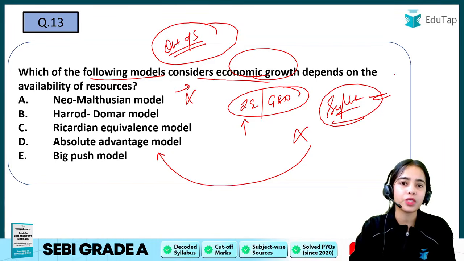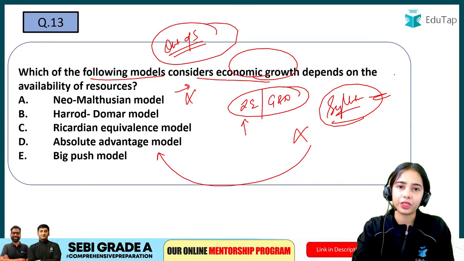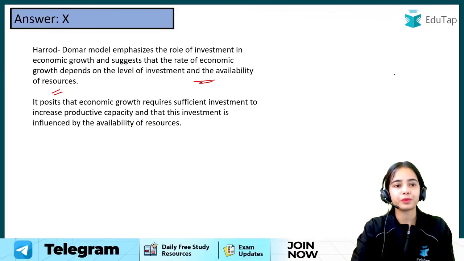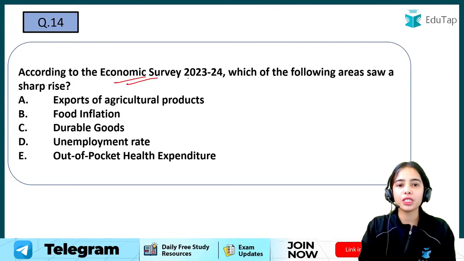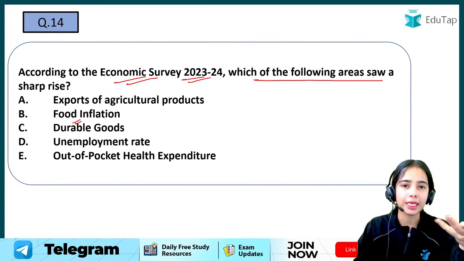Okay, one or two out of syllabus questions can come, but you should not be afraid about it. Leave it, or use your logic if they can be answered through logic. Okay. Next, according to the Economic Survey of 2023-24, which of the following areas saw a sharp rise? So it was food inflation that was rapidly increasing at that time.